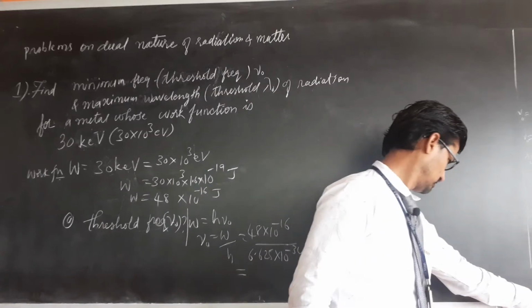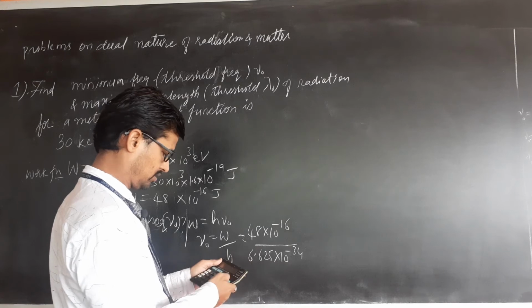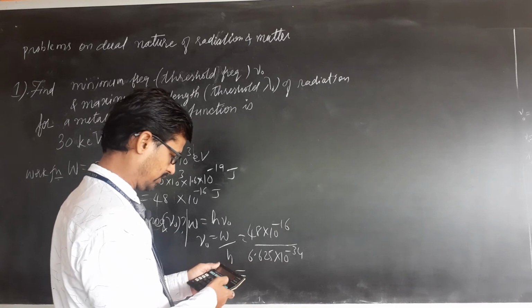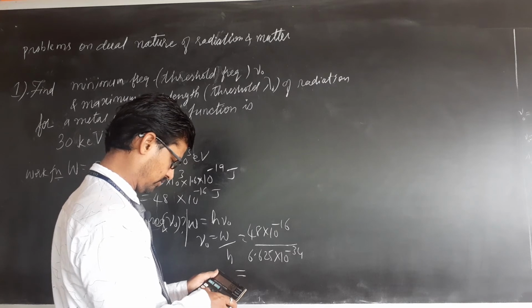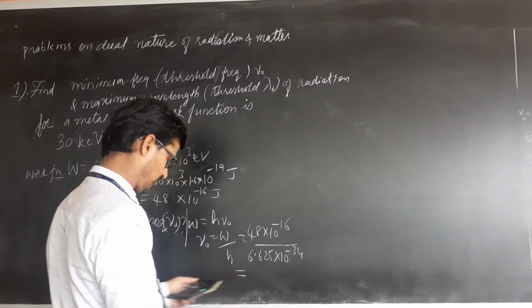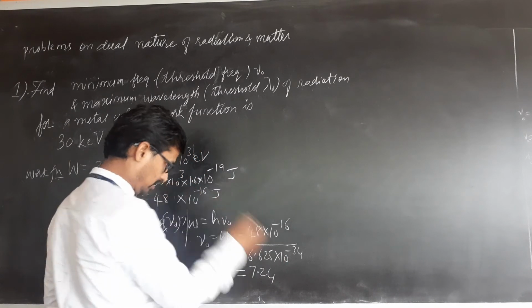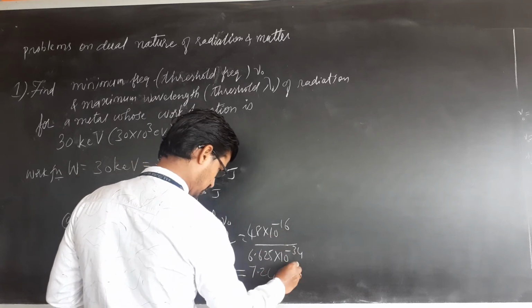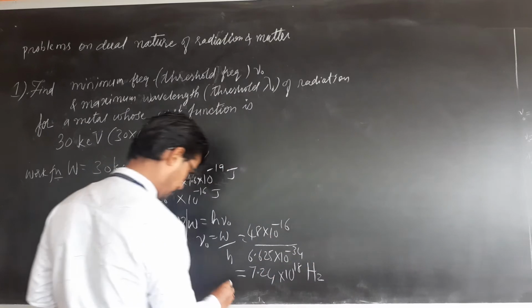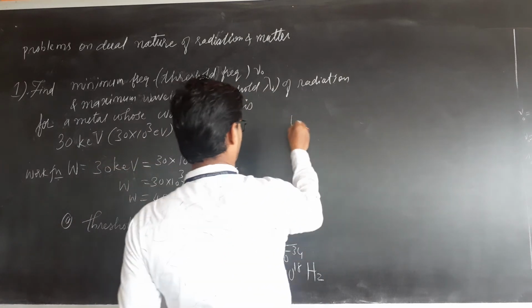Let us calculate. 48 divided by 6.625 is 7.24. Minus 34, if it goes here, it will become plus 34. 34 minus 16 is 18. So 7.24 into 10 raised to 18 hertz. So threshold frequency is this many hertz.